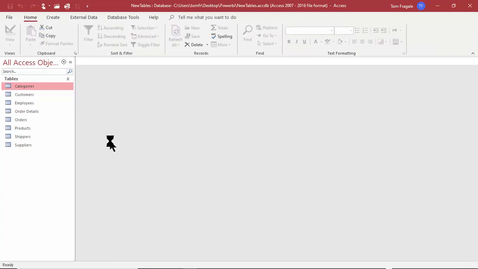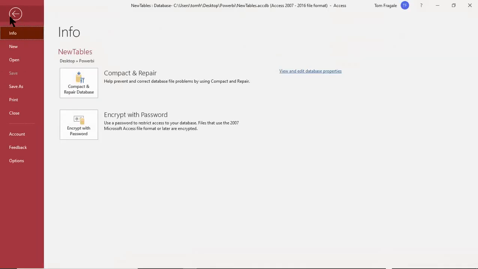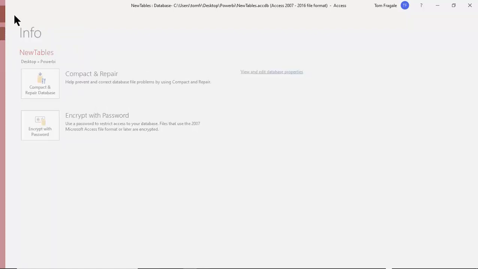So let's take a tour of the screen. Like the other Microsoft programs, we have the menus, or now they're called tabs. So of course, if I pick on the File menu, then you have all the commands that would be under File: New, Open, Save As, Print, Options. I'm going to close that with the arrow.